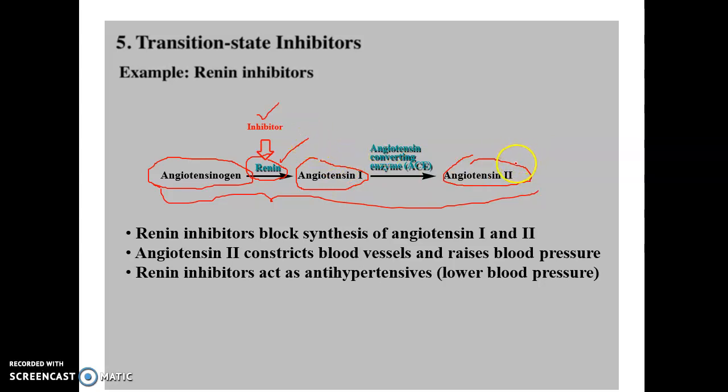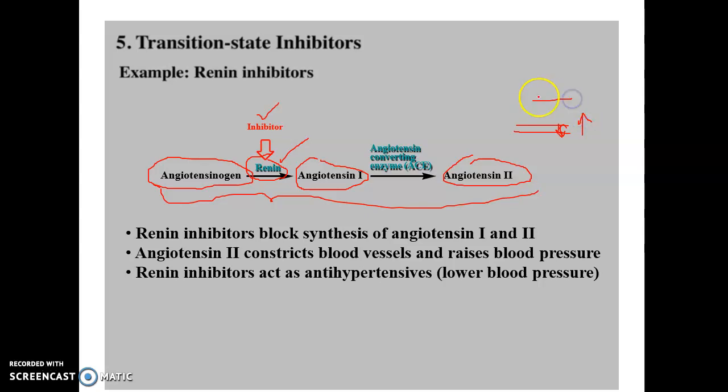Physiologically, the function of angiotensin 2 is constriction of blood vessels. When the diameter decreases, the flow rate of blood immediately increases.